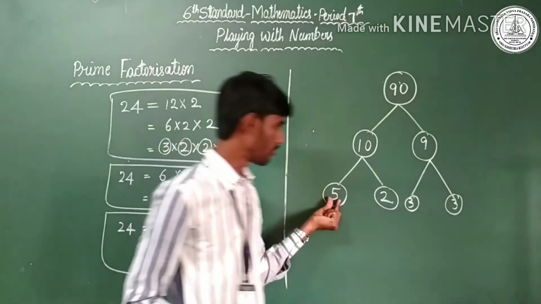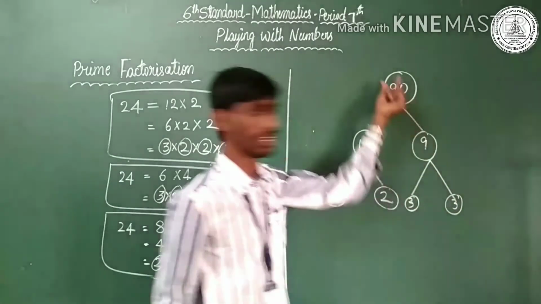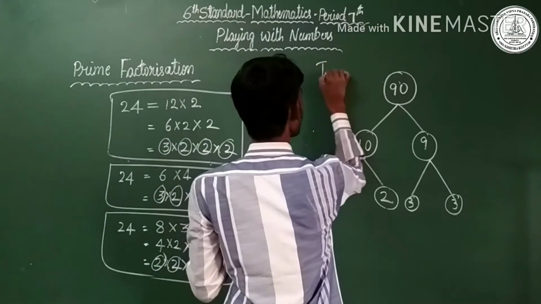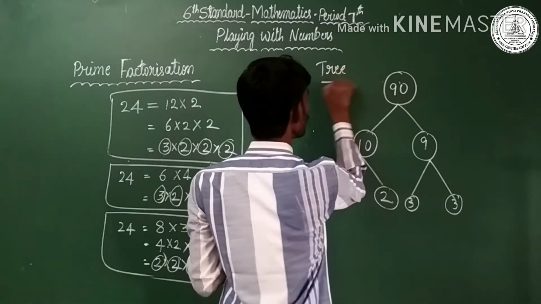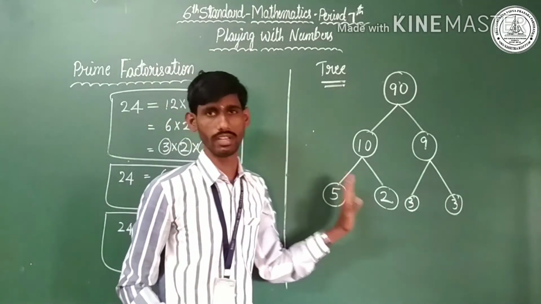You may multiply: 5 times 2 is 10, 10 times 3 is 30, 30 times 3 is 90. Which method is this? Tree method.